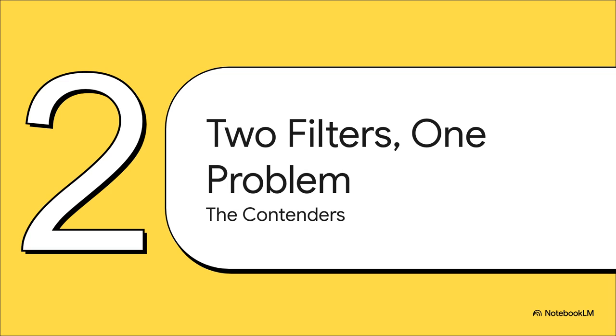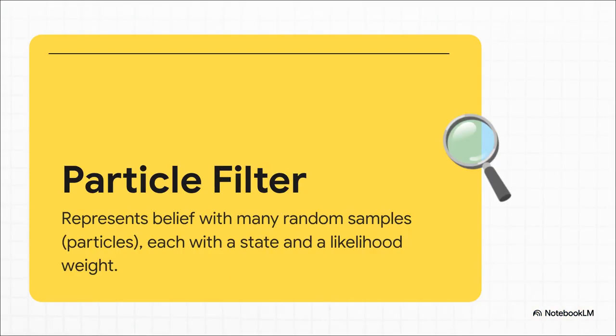Okay, so if the Kalman filter isn't quite up to the task on its own, what are our options? Let's meet the two core philosophies we're going to bring together to tackle this one very messy problem. So on the other side, you've got the particle filter. Now this is cool. Instead of making one single best guess, it basically unleashes an army of thousands of tiny guesses, or particles. Think of each one as its own little hypothesis.